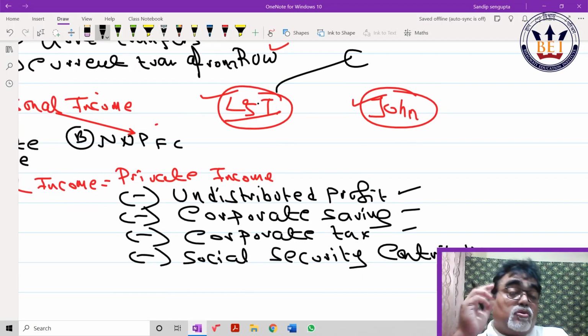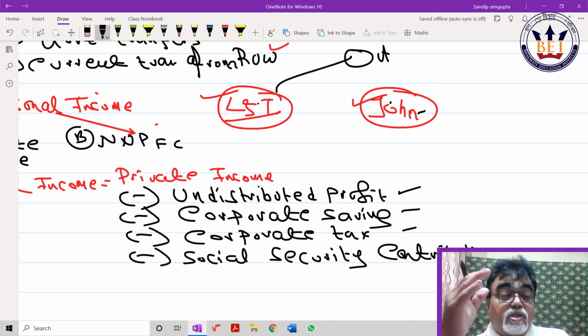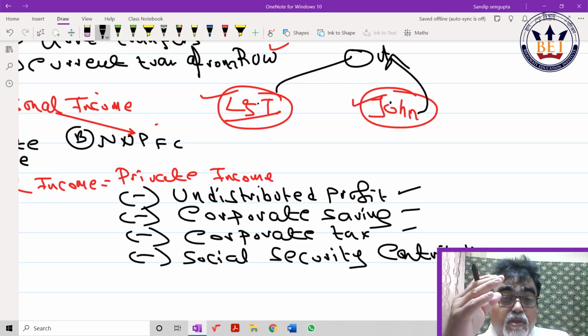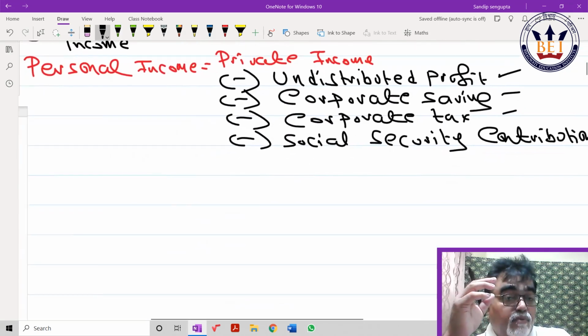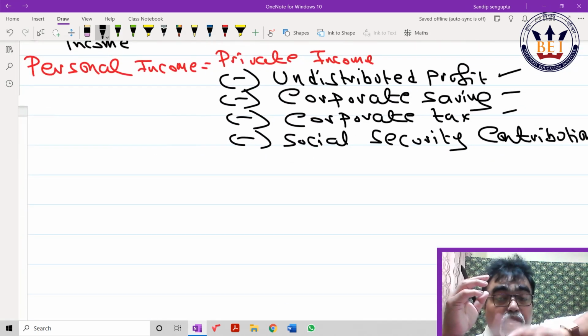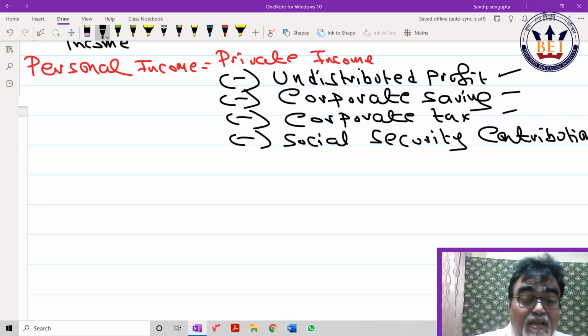I have to remind you two things. Till date, no question has come on private income and personal income. I am expecting personal income question they will give you, or what is very approaching, 2 times they give you how to deduct personal income from private income. Exactly the way I showed you beta. First one is to show private income, then one is to show personal income. Next part is NNPFC. Those who want to write, I believe I said you that you have to pause it and write better.